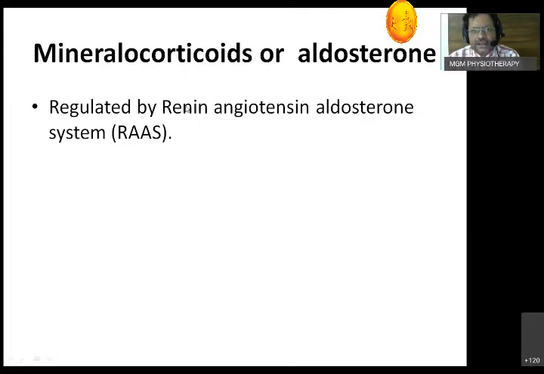Renin is secreted in the blood. It converts angiotensinogen 1 into angiotensin 1. In the lungs, angiotensin 1 gets converted under the ACE enzyme into angiotensin 2, which helps in secretion of aldosterone. That's why it is called RAAS, the renin angiotensin aldosterone system. That is the word we have to remember.